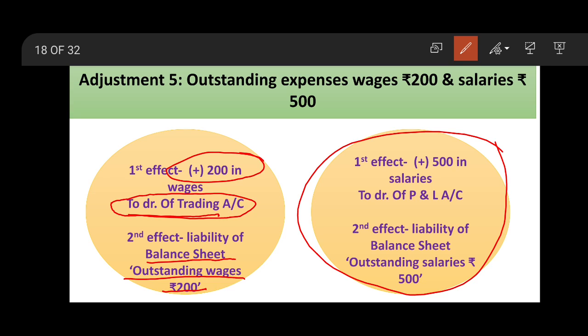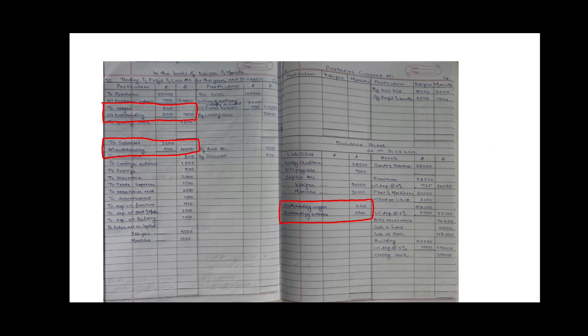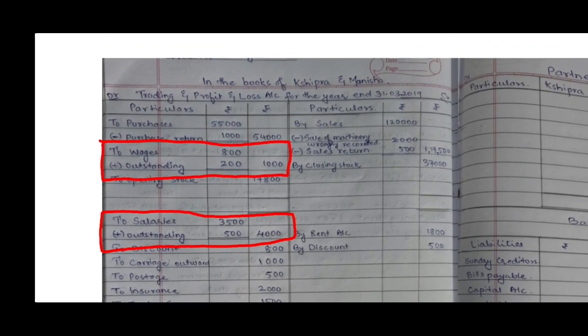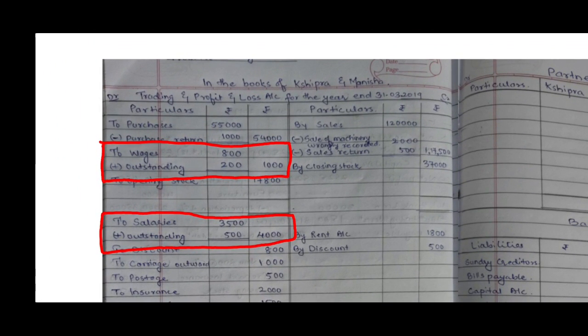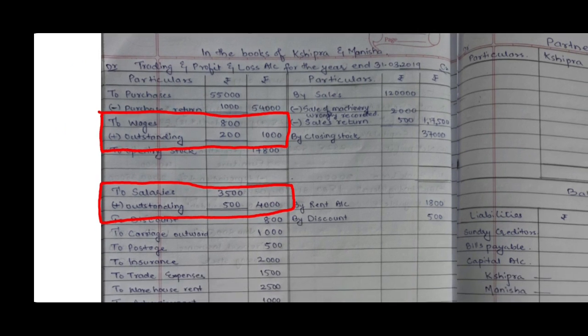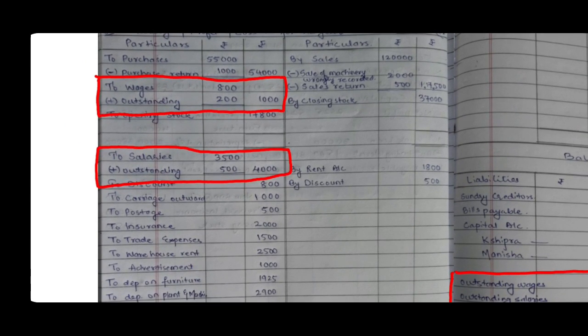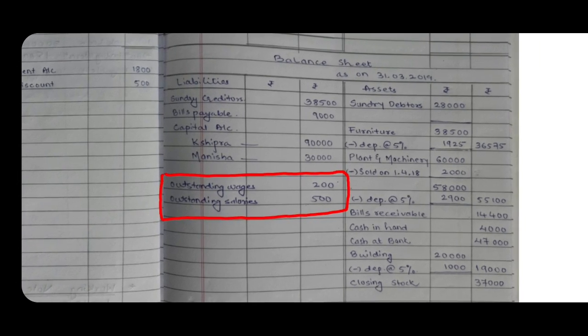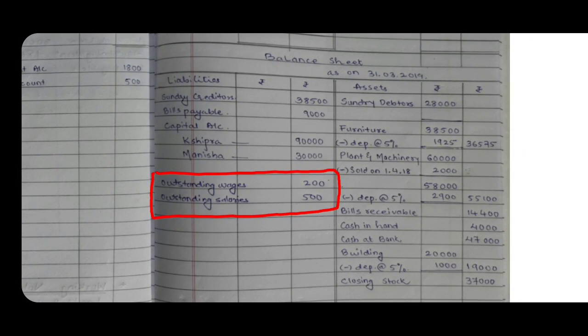So add this outstanding salaries, that is 500, to the salaries, and transfer it to the balance sheet liability side, writing outstanding salaries 500 in this way. Wages outstanding is added, salaries outstanding is added, and the amounts are taken out. This 200 as outstanding wages and 500 as outstanding salaries is transferred to the balance sheet liability side.